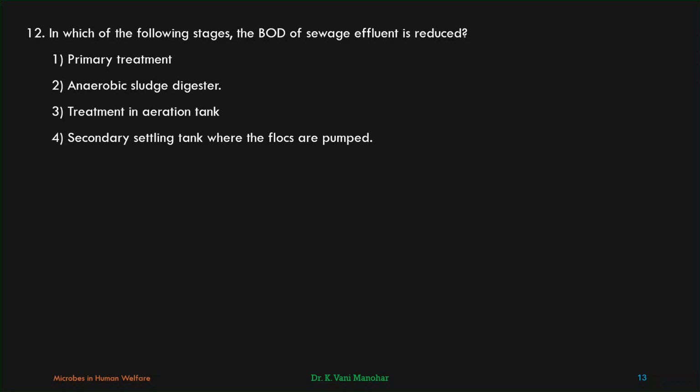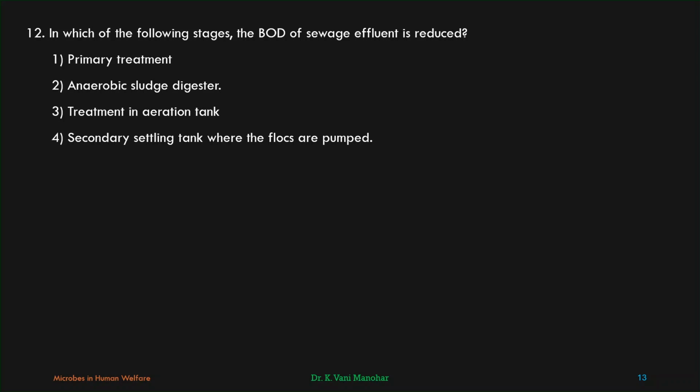Primary treatment, no. It is physical treatment. Anaerobic sludge digester, no. In the anaerobic sludge digester, the flocs are degraded by methanogens or anaerobic microbes. Treatment in the aeration tank, absolutely true. This is the correct one. Secondary settling tank where the flocs are pumped, no. After treating the sewage in the aeration tank, it is passed into the secondary settling tank where the flocs are sedimented. That sediment is transferred to the anaerobic sludge digester.